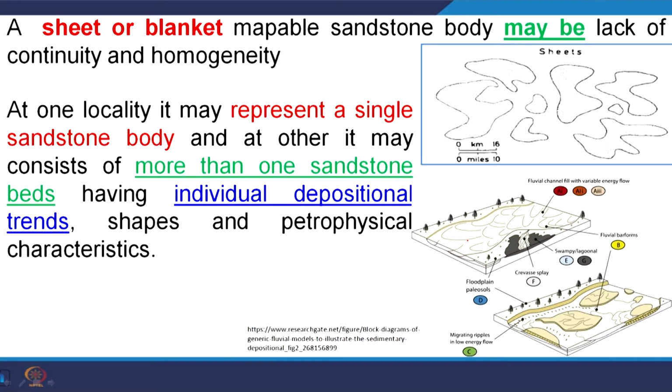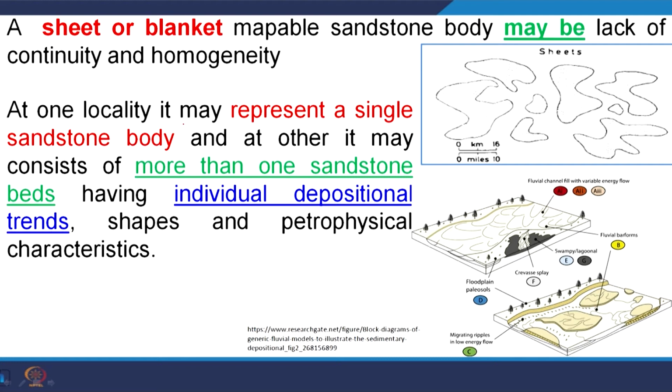Talking about a sheet or blanket type, a mappable sheet or blanket sandstone body may lack continuity and homogeneity. At one locality it may present a single sandstone body, and at another it may consist of more than one sandstone bed having individual depositional trends, shapes and petrophysical characteristics. So the geometry is one, the depositional structure is one, but the geomorphic processes are different. As we just discussed, a sheet may be formed in different geological environments.